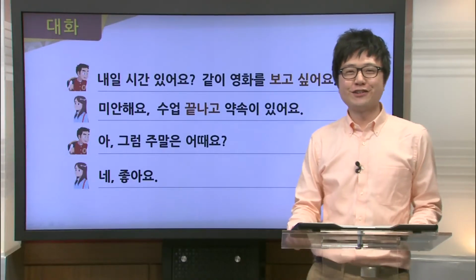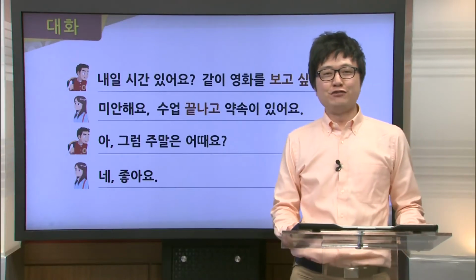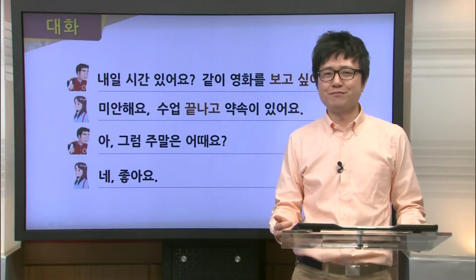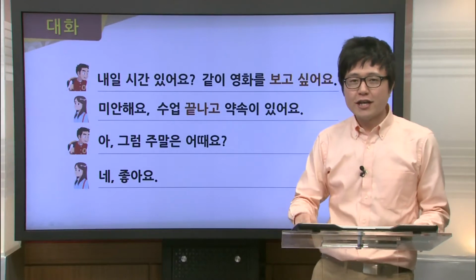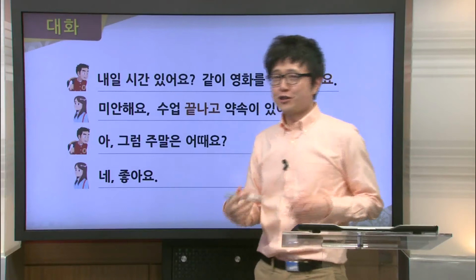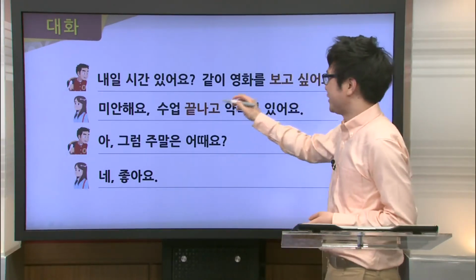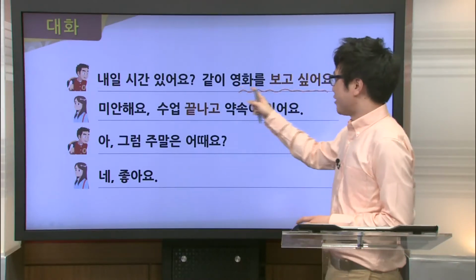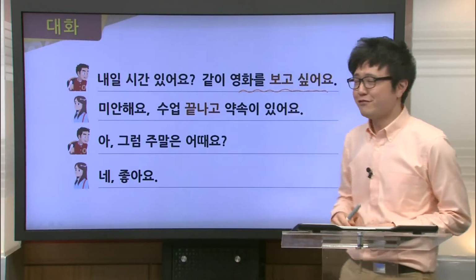Now, let's take a closer look at the dialogue for this section. In today's dialogue, Junsu wants to see a movie. Now, does he want to see this movie alone? Of course not. He wants to go and see the movie with Haejin. So, he asks Haejin, 내일 시간 있어요? Or, do you have time tomorrow? And he also adds, 같이 영화를 보고 싶어요. Now here, this 영화 보고 싶어요 expresses his desire to see the movie.